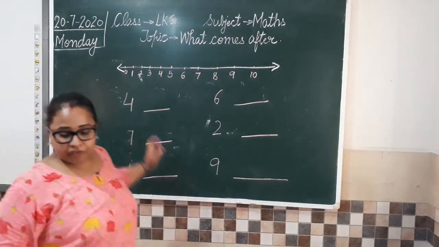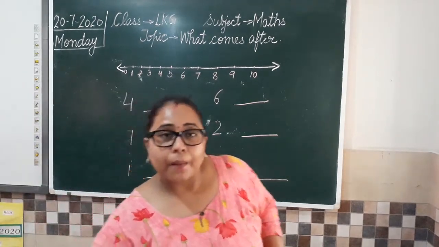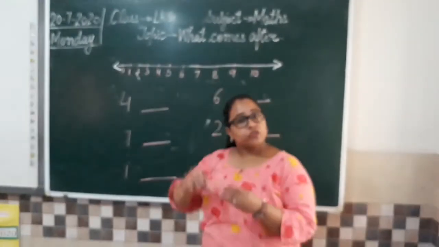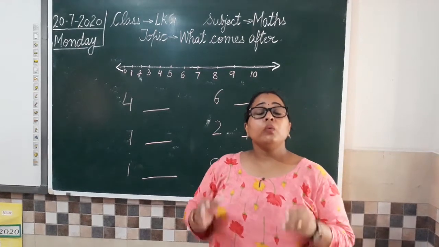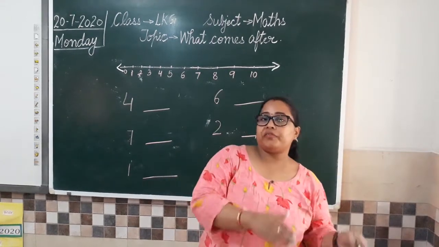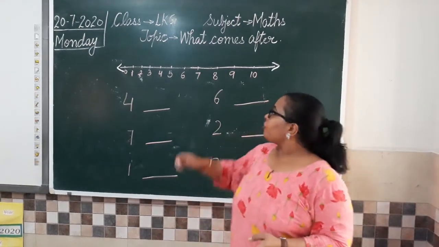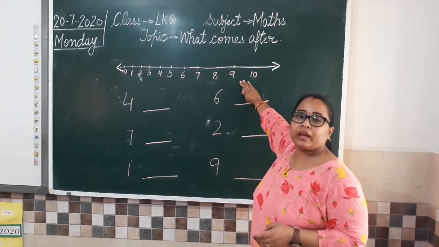So, I have written some numbers. Now what did you do earlier? First, you observed all the pictures in that box, and you told me which picture will come after. Isn't it?